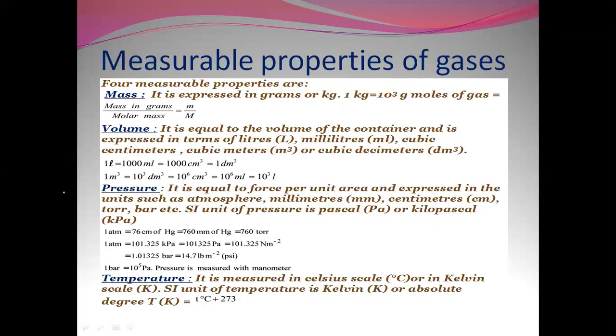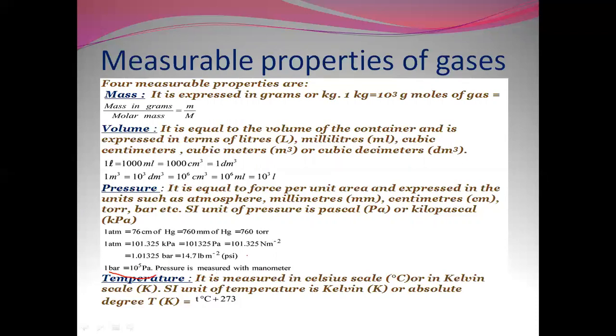We also have interconversions of one unit into another, like 1 atmosphere is equal to 76 centimeter of Hg, or 760 mm of Hg, which is equal to 760 torr. 1 atmosphere is equal to 101.325 kilopascal, or 101325 Pascal, which is equal to 101325 Newton per meter square. In the same way, 1 bar is equal to 10 to the power 5 Pascal.